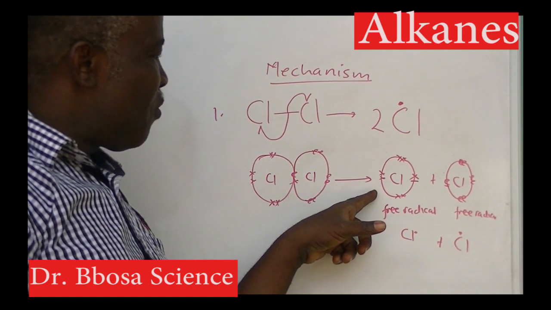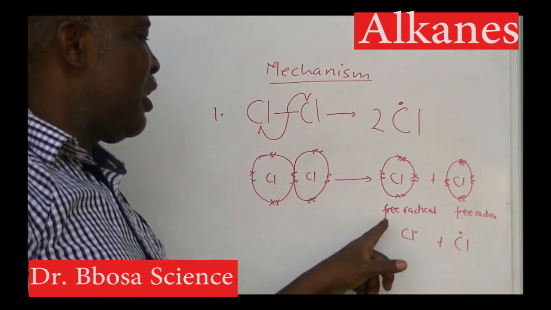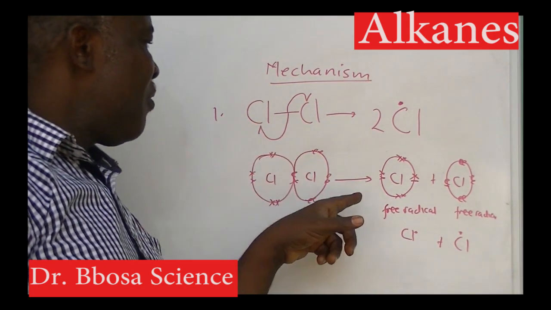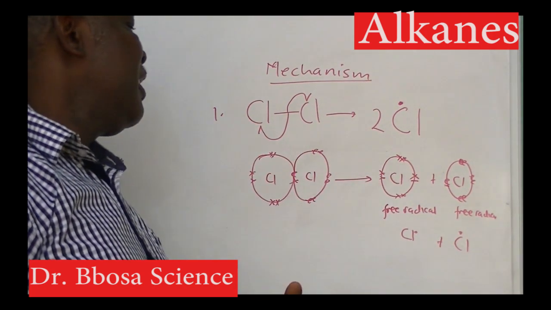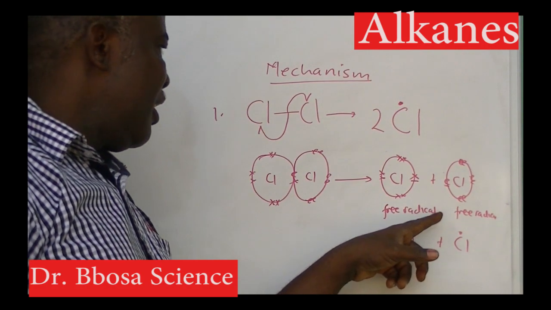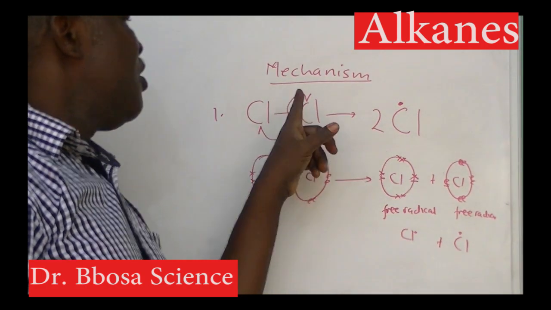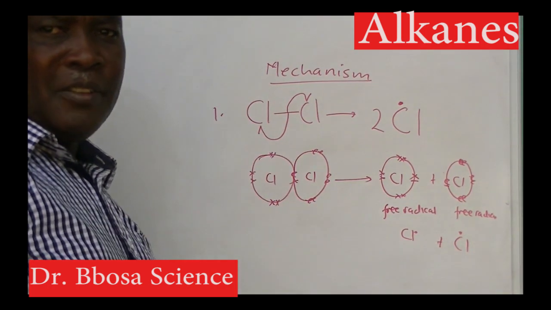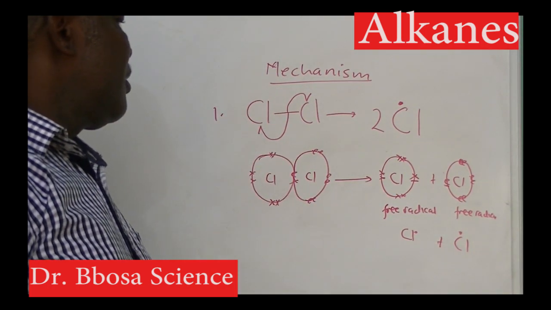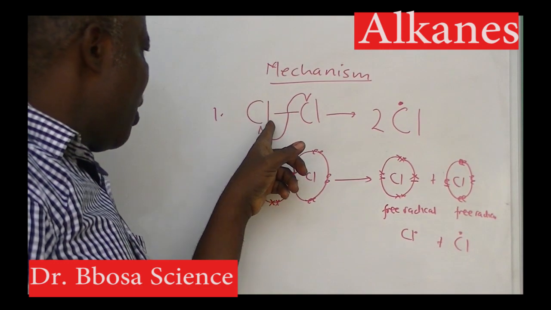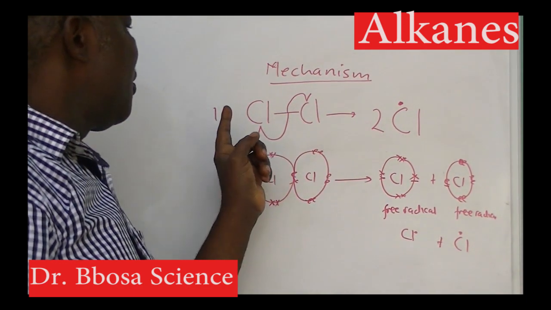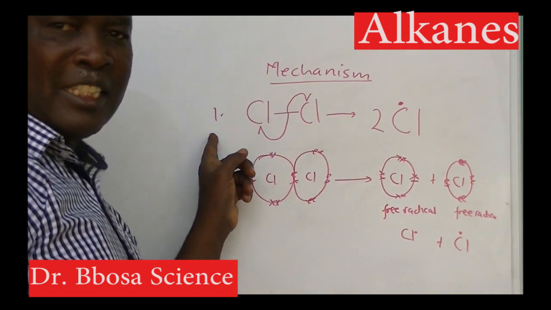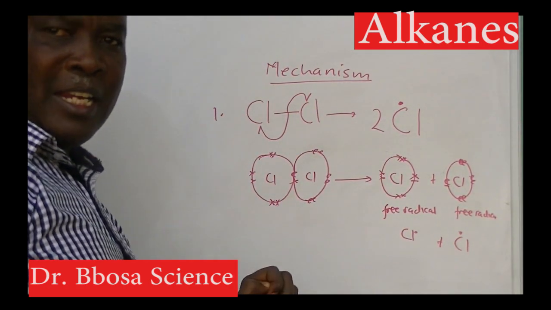Any atom with an unshared electron is called a free radical. So a chlorine molecule will dissociate to form two free radicals. Therefore, a chlorine molecule dissociates to form two free radicals in the first step of the mechanism.